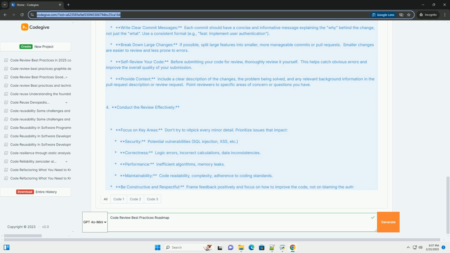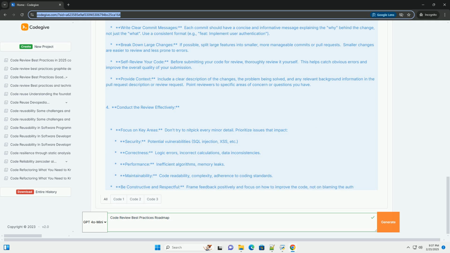SpotBugs, Java. PMD, Java. Cppcheck, C++. Set up continuous integration, CI, automate building, testing, and code analysis whenever new code is pushed. This helps identify integration problems and regressions quickly.